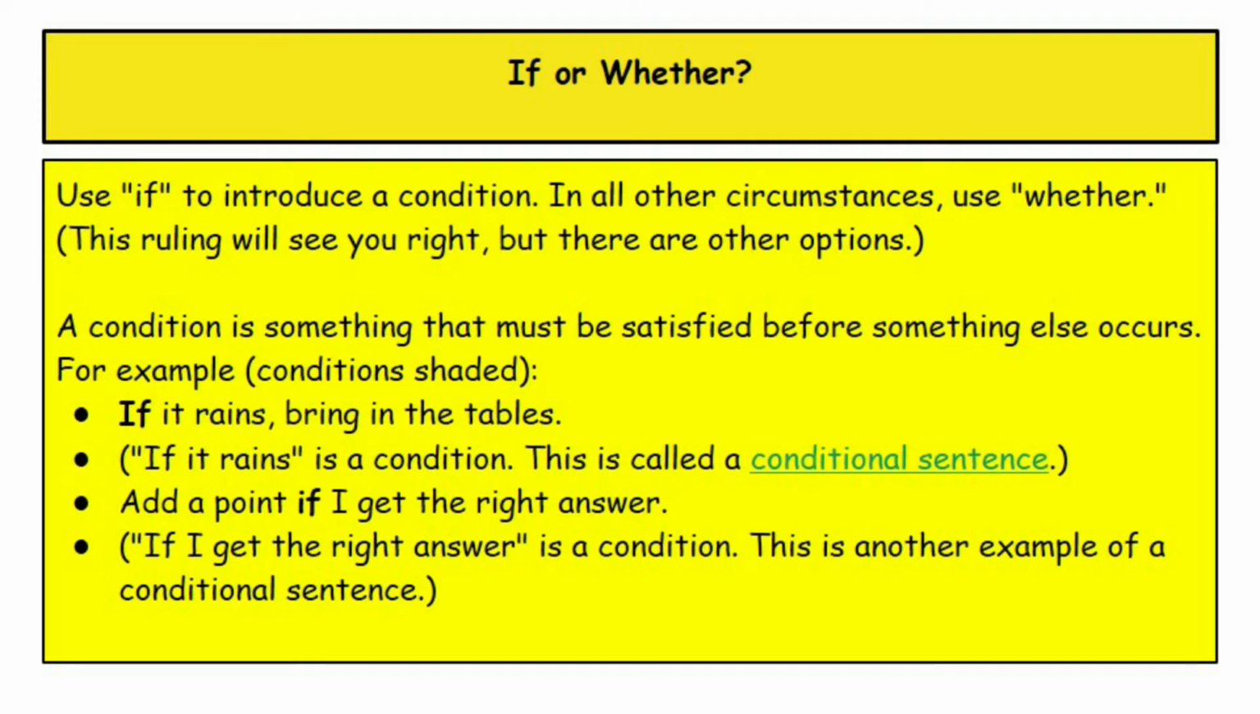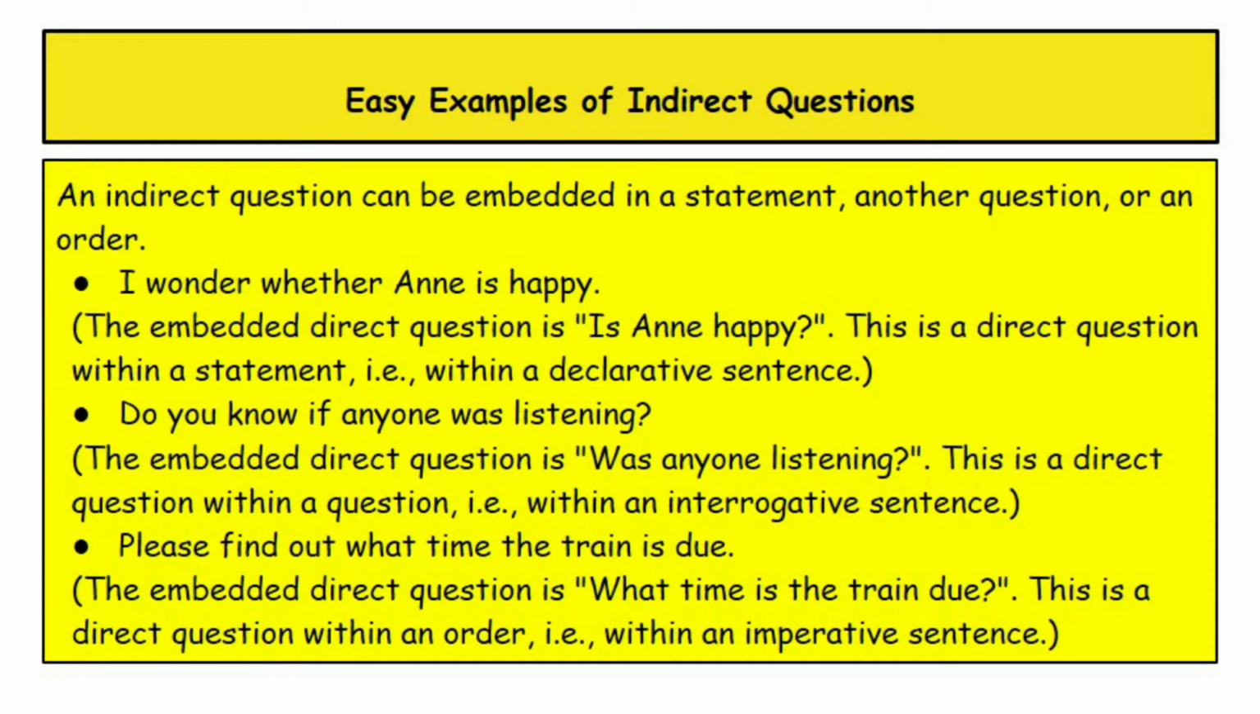A condition is something that must be satisfied before something else occurs. For example: if it rains, bring in the tables. Which means if it rains is a condition. This is called a conditional sentence. Another: I'll give you a point if I get the right answer. This means if I get the right answer is a condition. This is another example of a conditional sentence. Easy examples of indirect question.